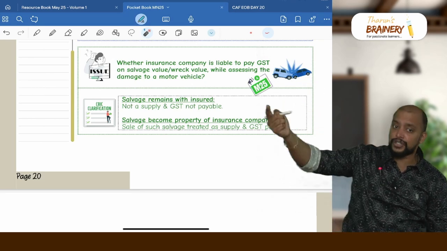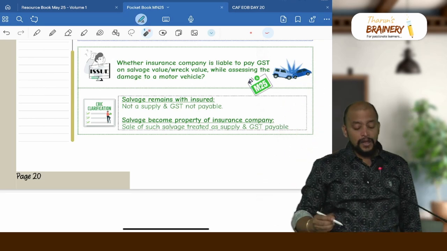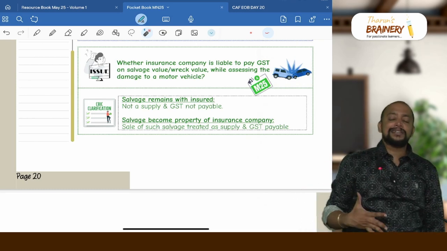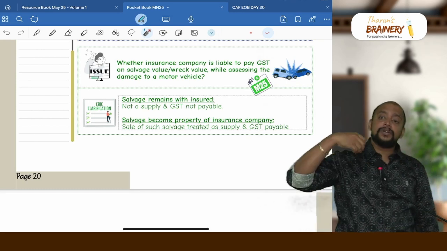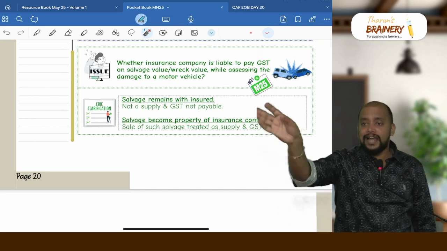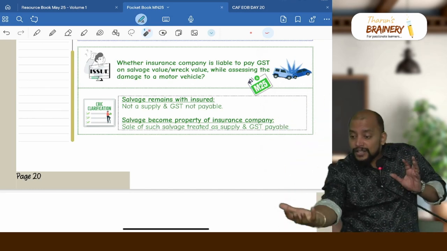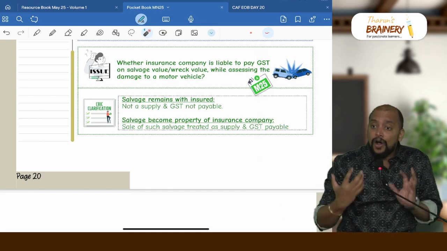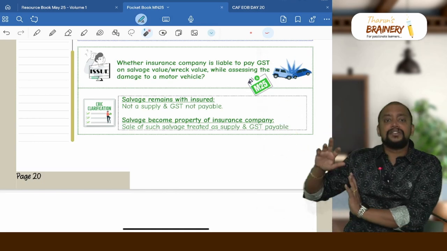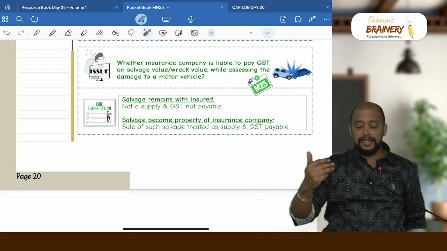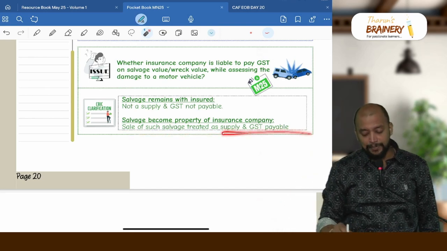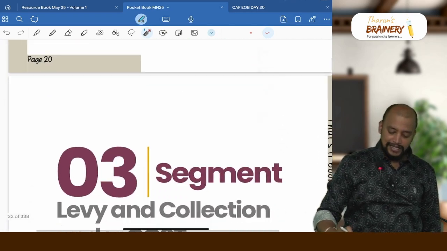Then what if salvage becomes property of the insurance company? It so happens that we made a claim amount, and the claim amount includes the salvage also. So we have paid 10 lakhs including the salvage, which means now the salvage is the property of the insurance company. When they subsequently sell it, it will be treated as supply in their hands and they need to pay GST. So sale of such salvage is treated as supply and GST is payable in this case.